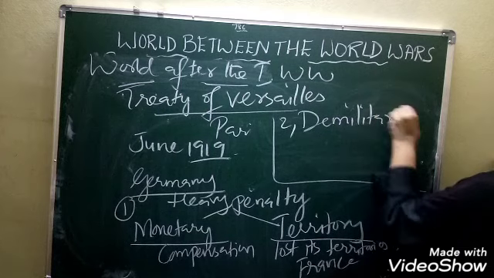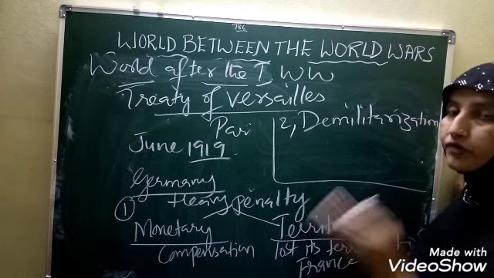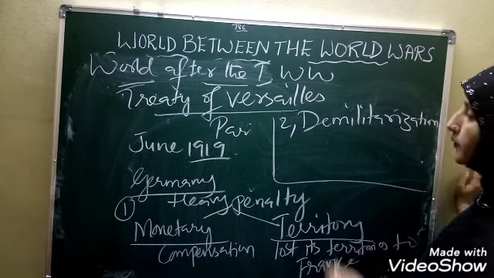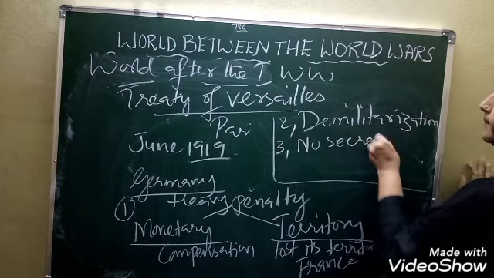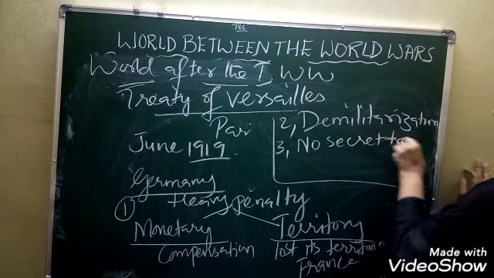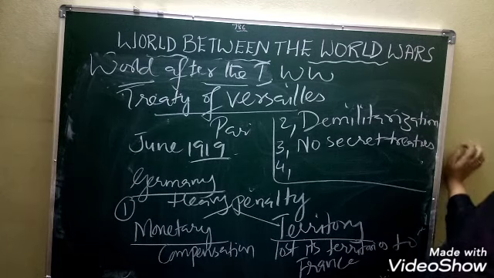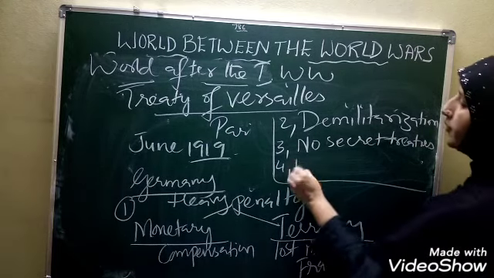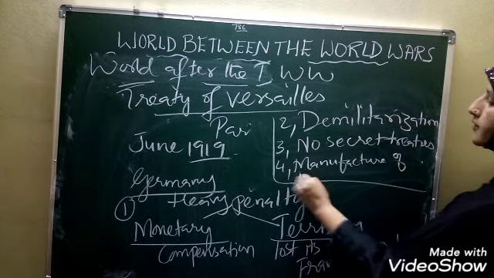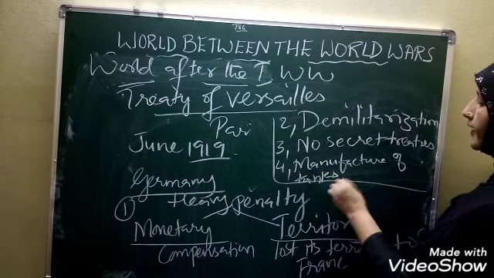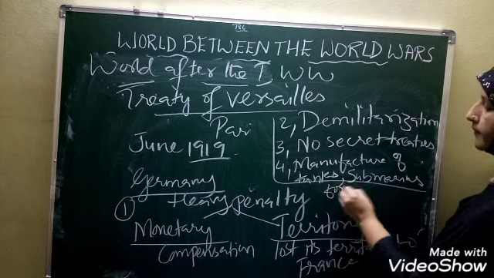demilitarization. Army and Navy of Germany were reduced. Okay, demilitarization. No secret alliances, no secret treaties, we can also say, with any other countries of the world. And the most important one, children, that is the manufacture of tanks and submarines was forbidden.